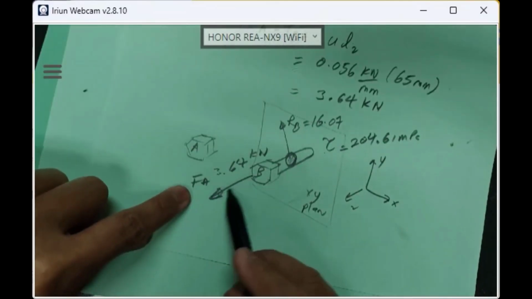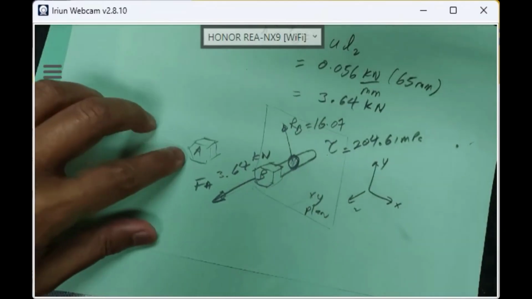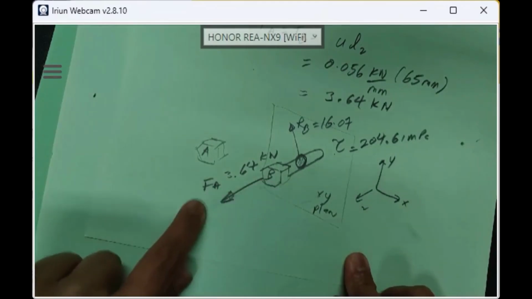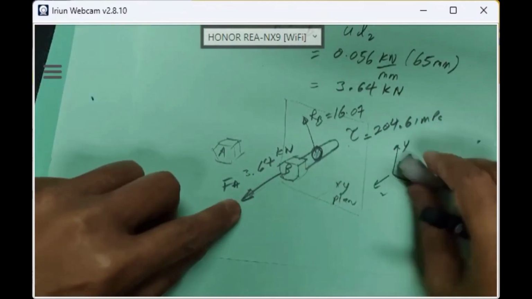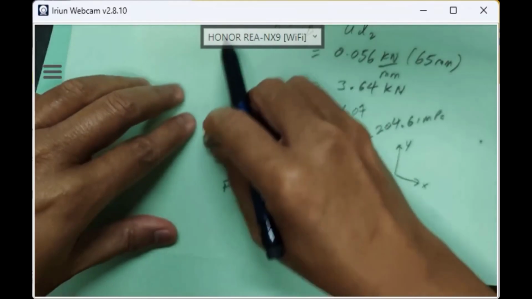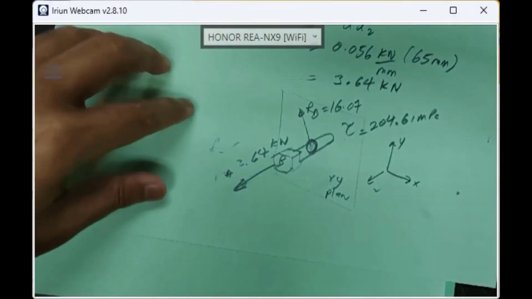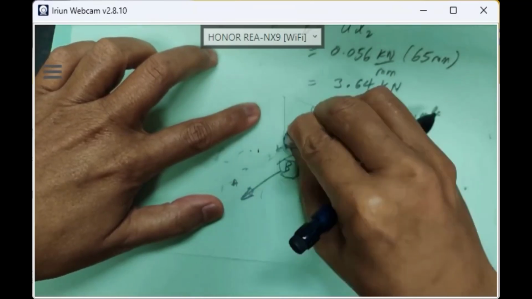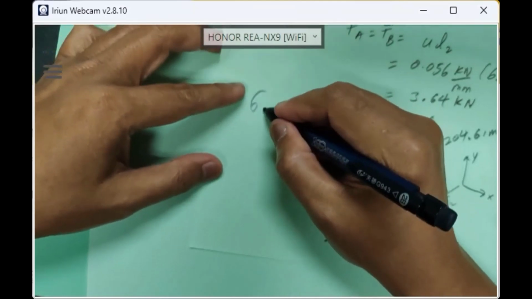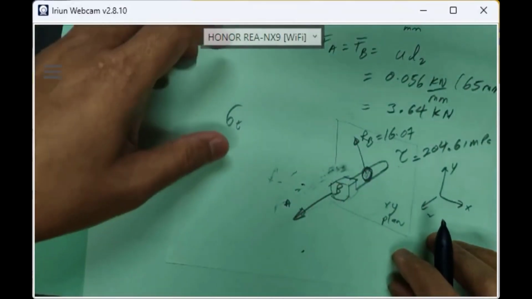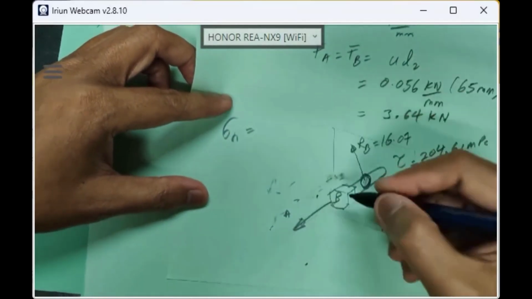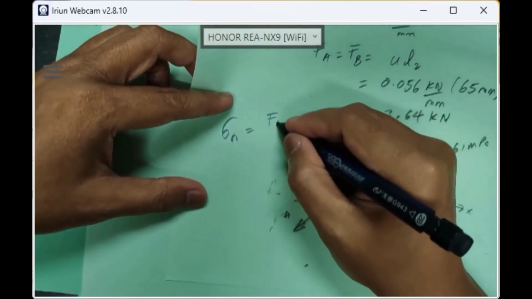But this is the tensile load. This is supposed to be stress; this is about load. So what is the tensile stress? This is a tensile load on the Z direction. What type of stress is acting on that? Before I put FA, we have tensile load FA. So we have an axial stress, right? We have sigma tensile, sigma axial, sigma normal, which is the tensile load FA that we calculated just now, over the area.